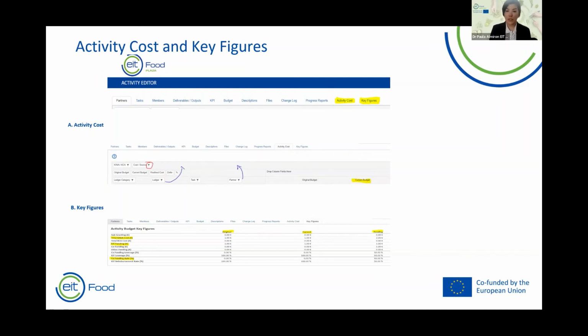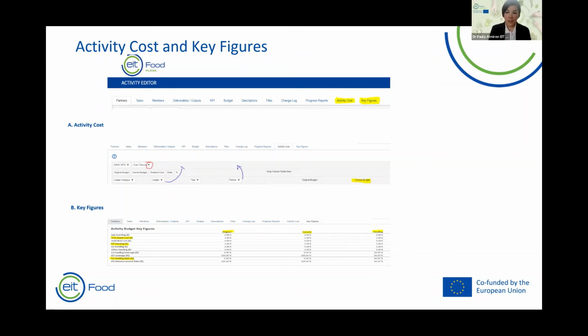It is useful to see the overview per partner to adapt descriptions. You will only see the current costs. Your budget change request will be integrated as current only after the consolidation.